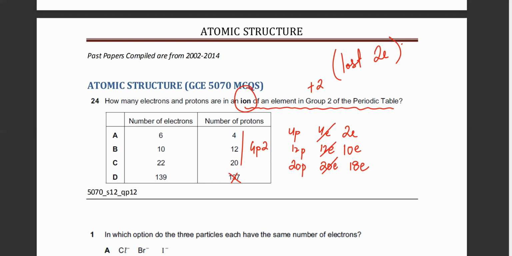So the first one is wrong, wrong number of electrons. The third one is also wrong. So the only option left is B. B is the correct one. That it's a group 2 element, and the number of electrons in the ion is going to be 10 because it's a plus 2 ion because it has lost electrons.